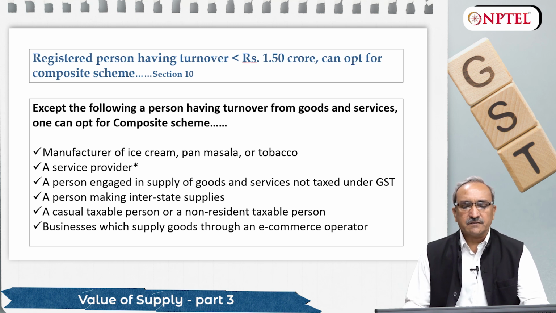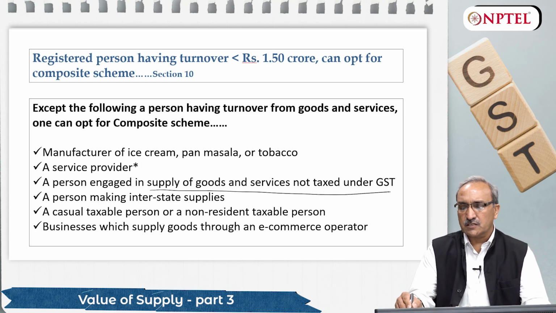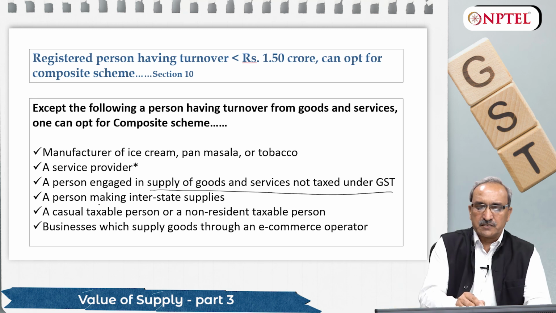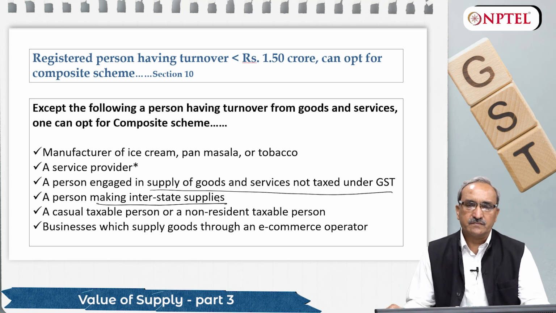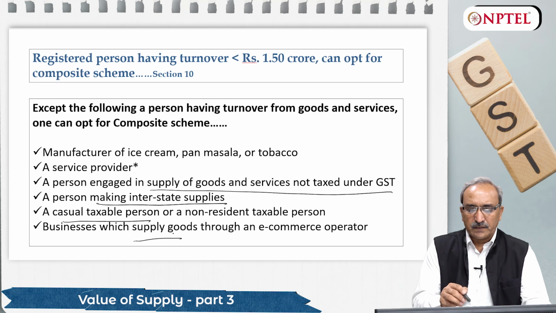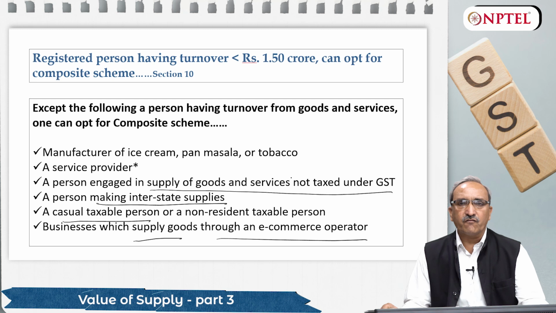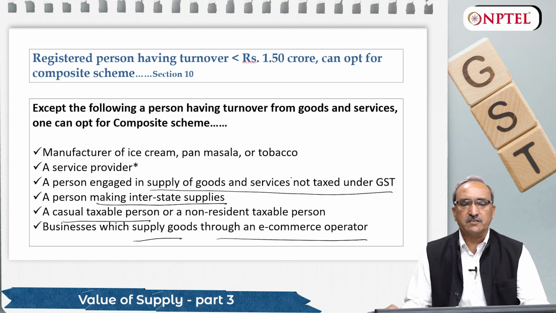And what does it say? It says if a person is dealing with the business of pan masala, ice cream, tobacco, or if he is a service provider, or a person engaged in supply of goods and services not taxed under GST, a person making interstate supplies, interstate, that is, in two states, if he is doing business, a casual taxable person, or business which supplies through e-commerce operators, these categories of business houses cannot go for this scheme.